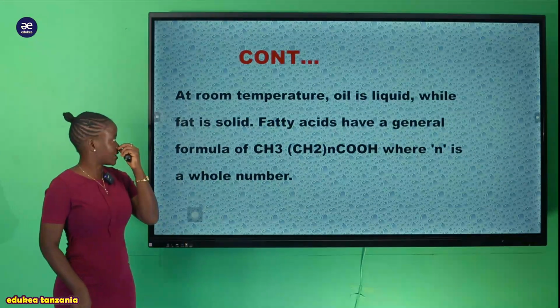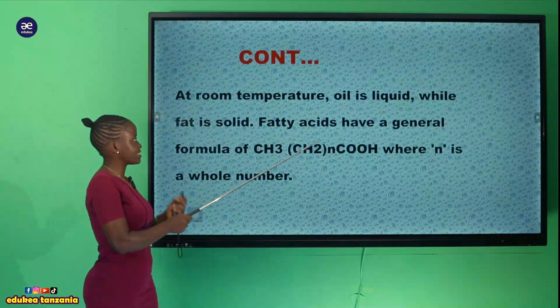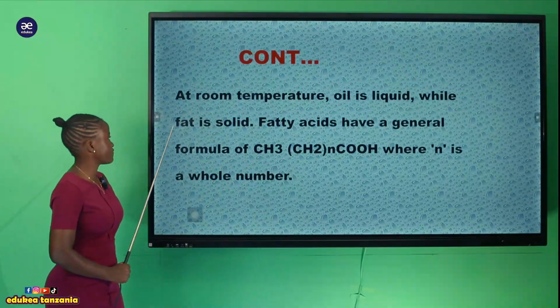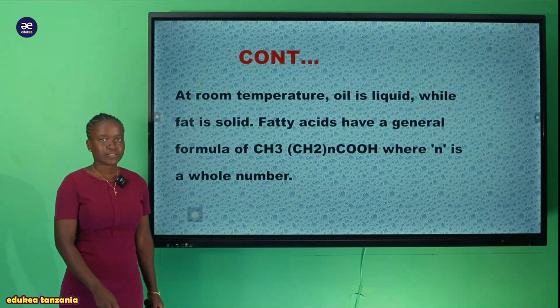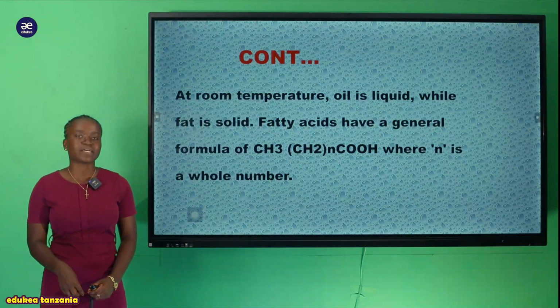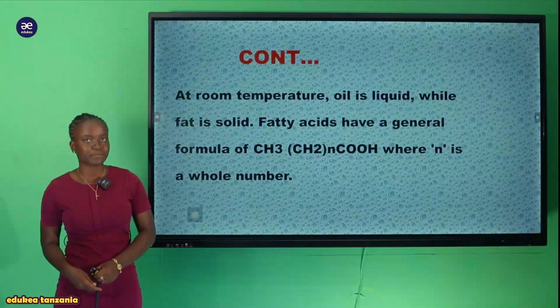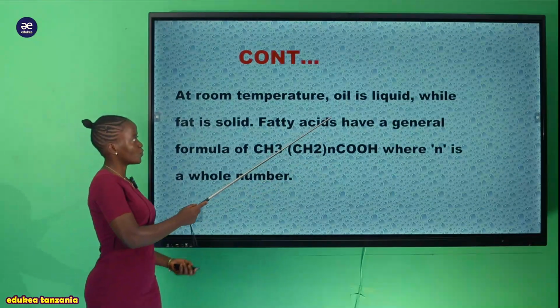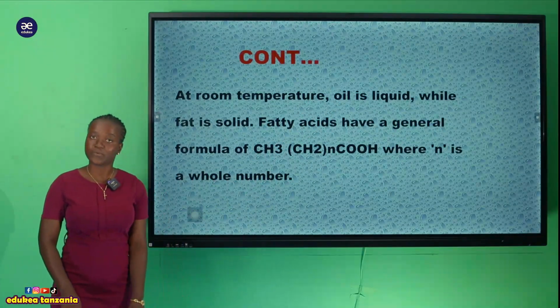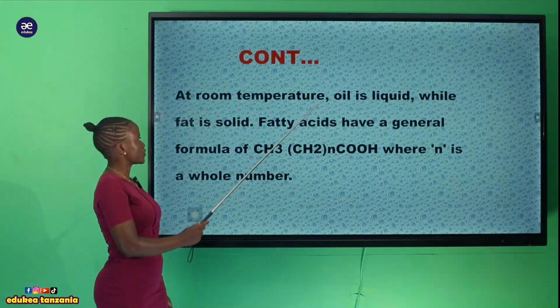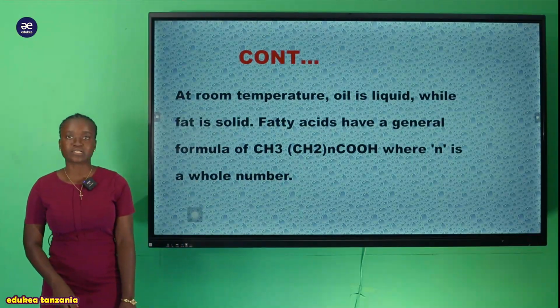But also at room temperature, the oil is a liquid while the fat is a solid. So tukisema at room temperature tunamaanisha kwamba at 25 degrees Celsius, that is the room temperature, ndipo ambapo utaenda kuiona kwamba oil inakuwa in liquid, lakini fat unaweza ukaona ipo kwenye solid form.